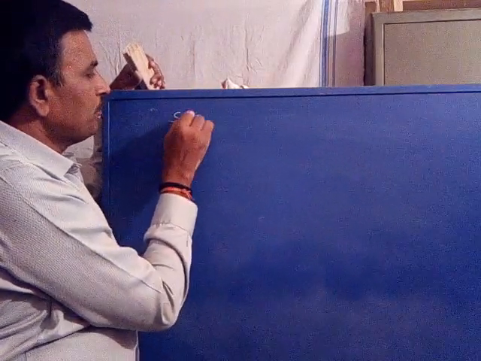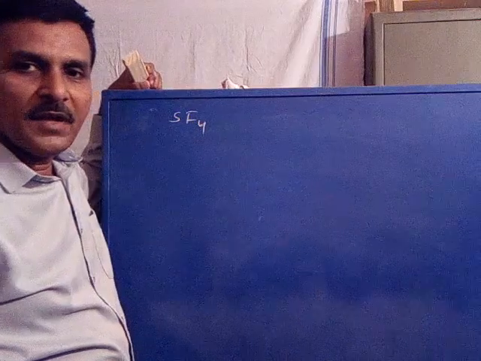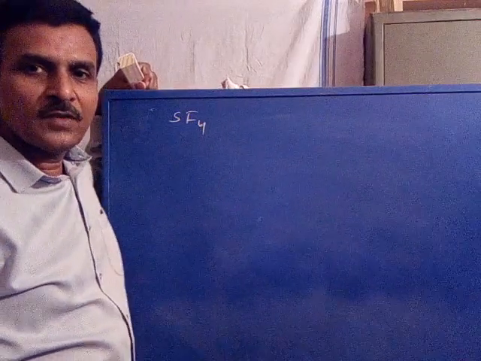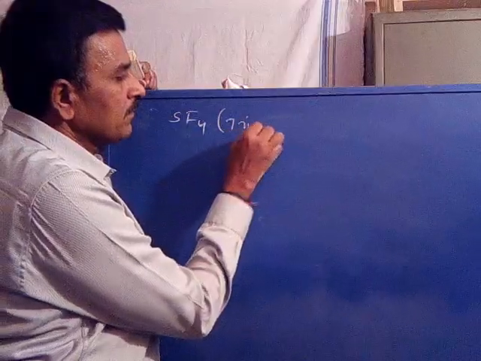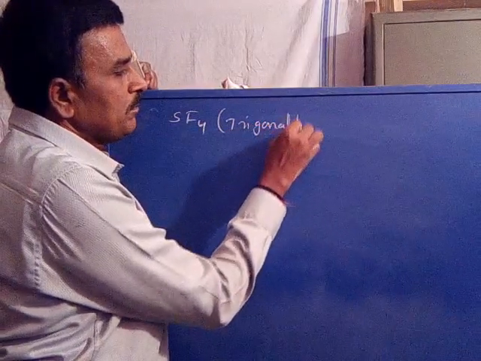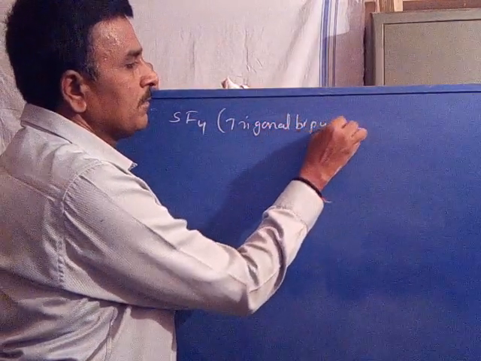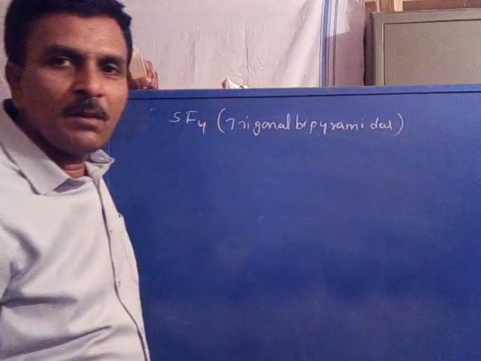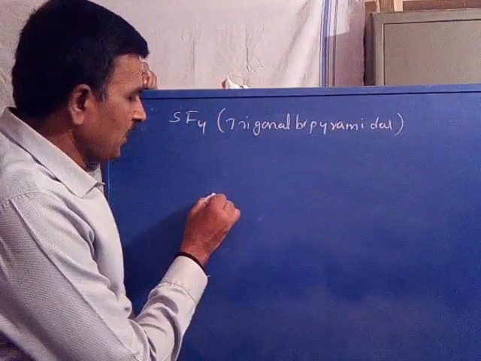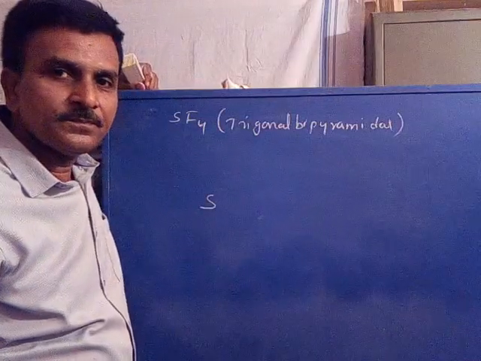Now another example, SF4, sulfur tetrafluoride. Now this has a trigonal bipyramidal structure where the central atom is sulfur.